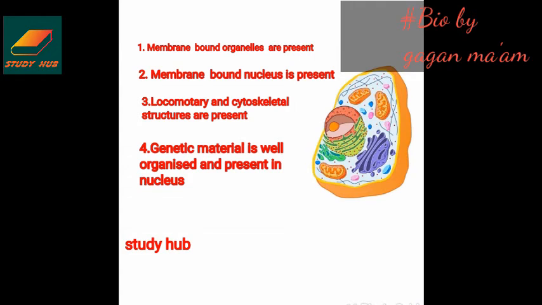Genetic material is well organized and it is present in the nucleus. Cell compartmentalization is present. We have already discussed that the cell is divided into compartments. Now what actually is this compartment? These compartments are the organelles which perform a specific function. What are these cell organelles? We define them as the components of the cell which perform specific functions, and there are various organelles. We will study their structure and function in detail later on in this chapter.